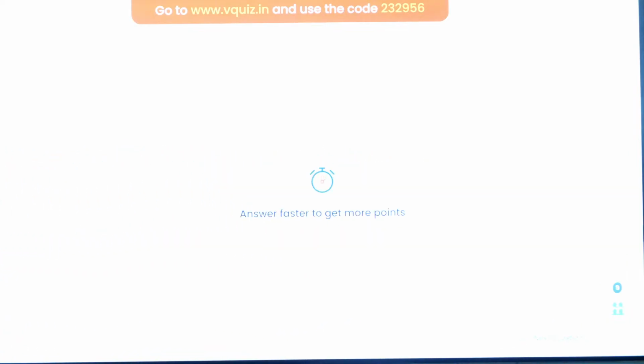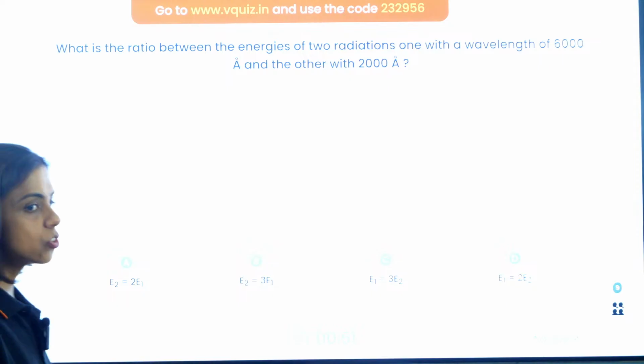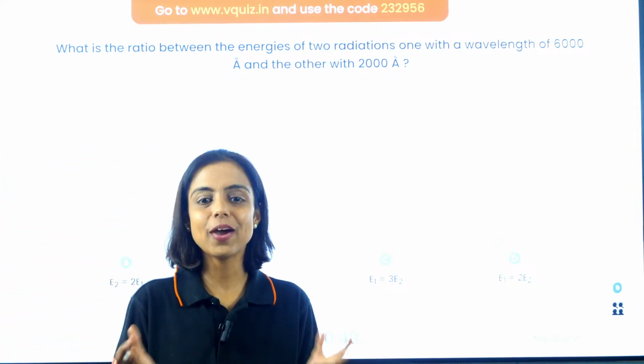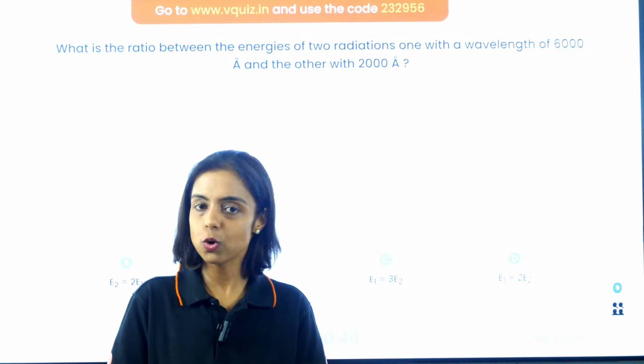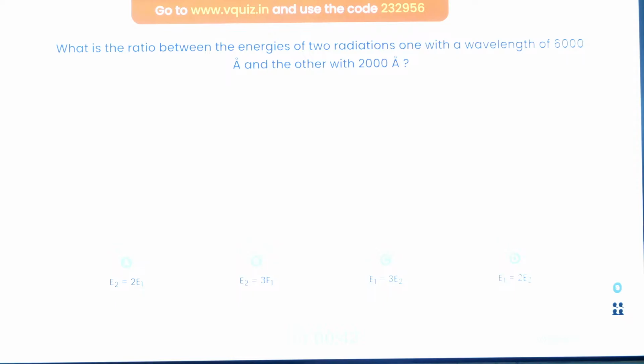Question number 6. What is the ratio between the energy of two radiations, one with the wavelength 6000 angstrom, the other with the wavelength 2000 angstrom? So wavelengths are given. You are supposed to calculate the energy relation. E is equal to hc by lambda, right? I hope you know this equation. Yes, quickly, guys. Time is about to end.